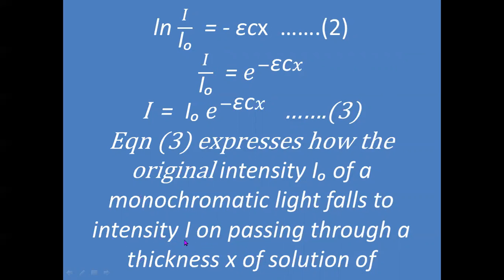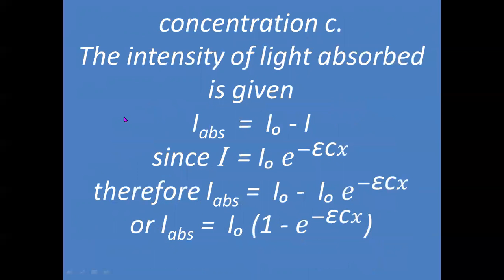Then the decrease in intensity will be represented by this equation for a particular concentration, the intensity of light absorbed.